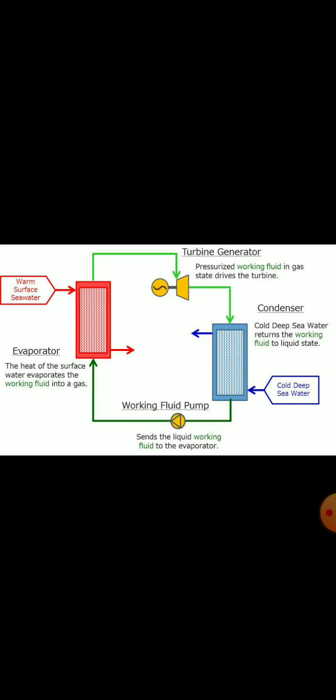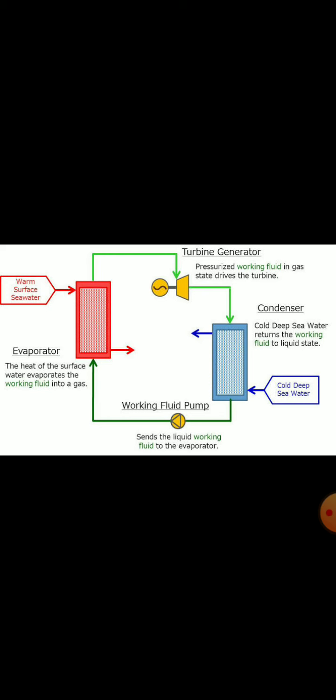Now, you can see that is the warm surface of seawater. On the left hand side there is a red color which is shown, that is the warm surface seawater. So what happens? This warm surface water is used to boil a volatile liquid like ammonia.